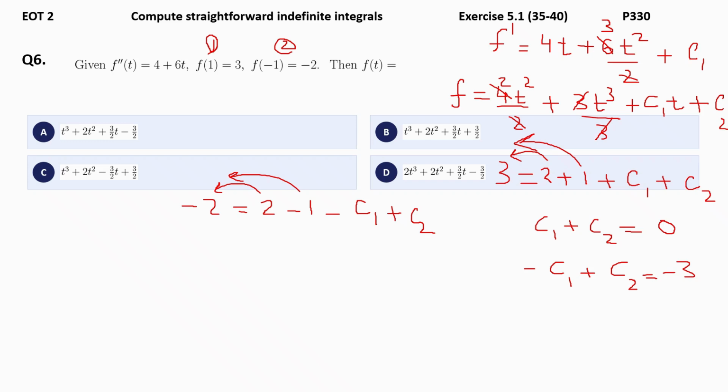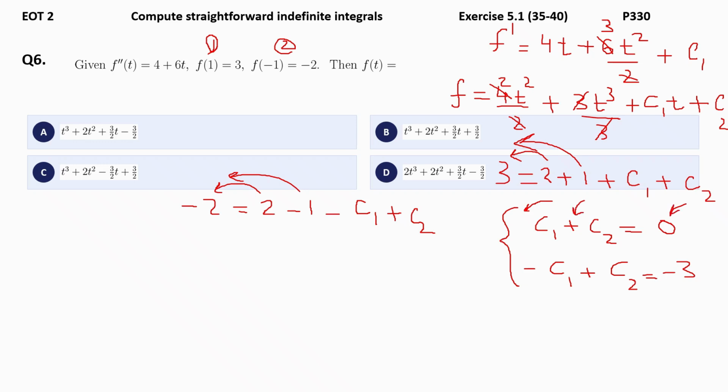Now you can use a calculator to solve two equations. In some calculators it is mode 5-1, in some calculators you will press alpha, the A, then I think you have to go for a simultaneous equation with two unknown variables, and then you will enter A value as 1, B value as 1, then C value as 0.